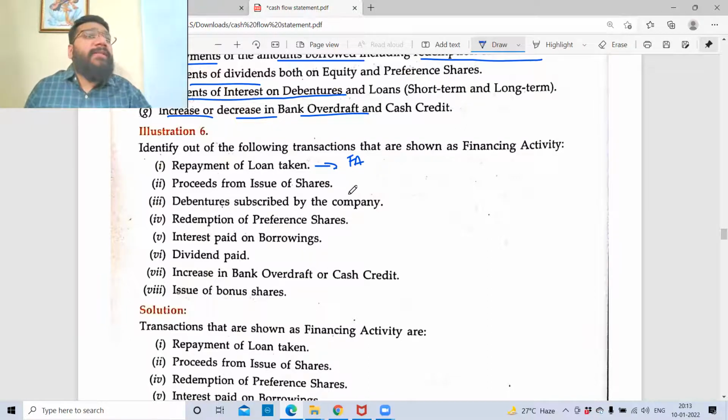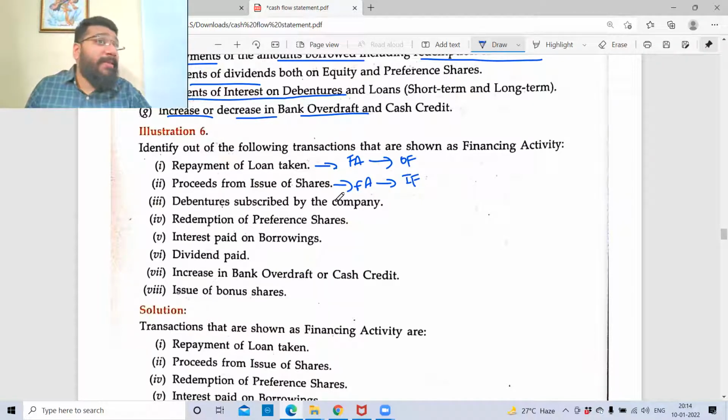Proceeds from issue of shares. Why do I issue shares? To raise money, to raise finance, financing activity. Okay, tell me inflow and outflow also along with it. Repayment of loan is outflow. This is inflow. Debenture subscribed by the company.